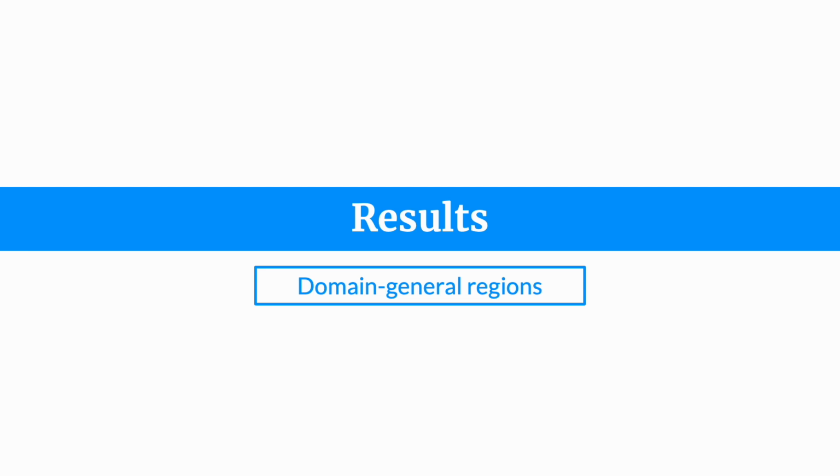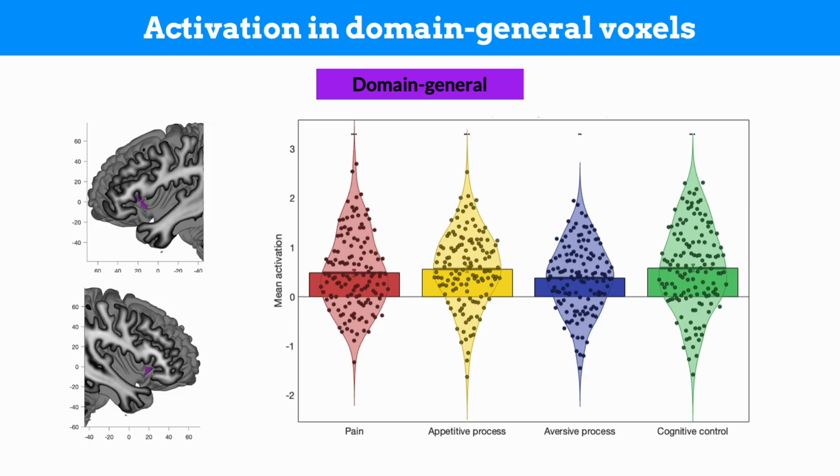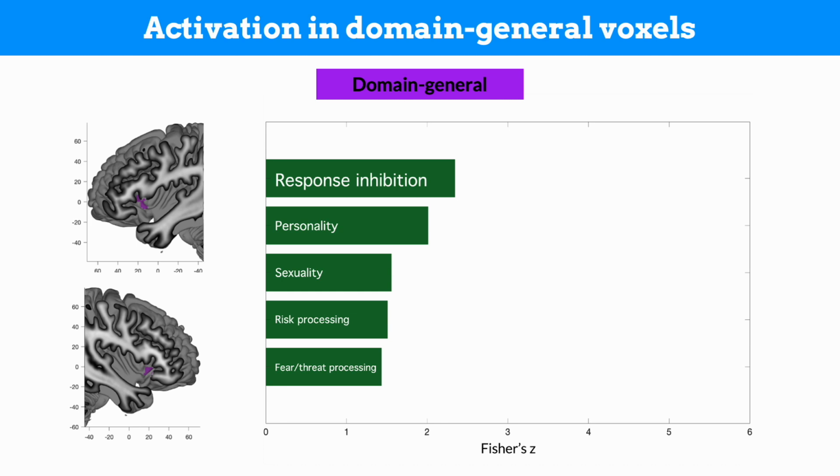Lastly, we also found a domain general region. We found this region in the anterior insula, but in a more specific location than previously reported, that engages across all 4 domains and potentially integrates information from other insula subregions. This region shows very different patterns compared to the domain-selective areas. First of all, as you can see, this region shows overall activation for all 4 domains of mental process. Also, we can see that the Neurosynth topics that show the highest correlation with this area are much less coherent compared to the other selective regions.